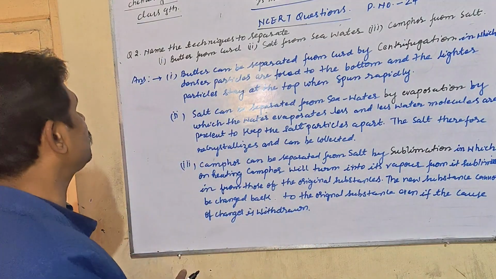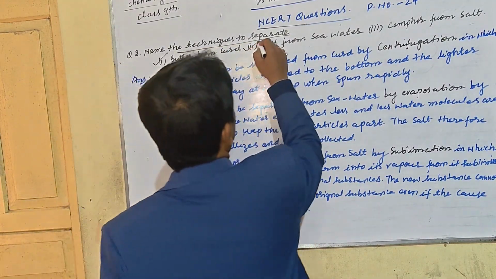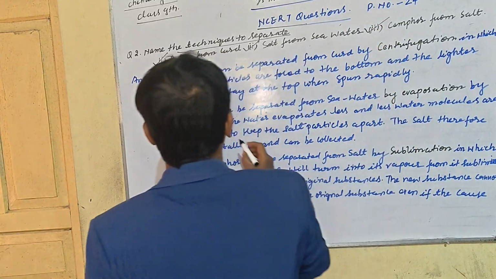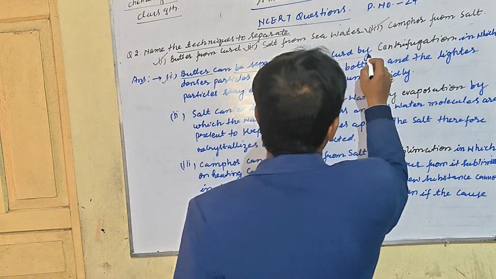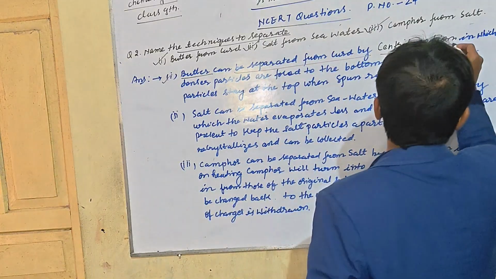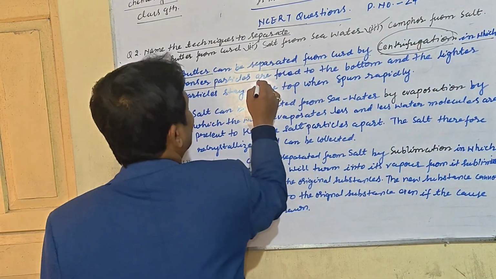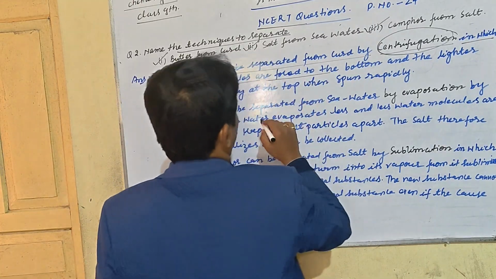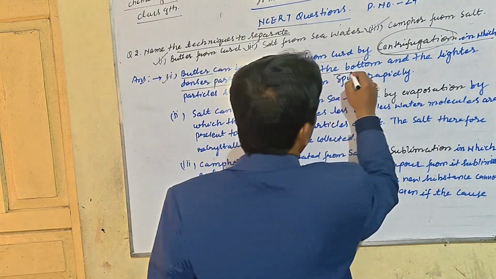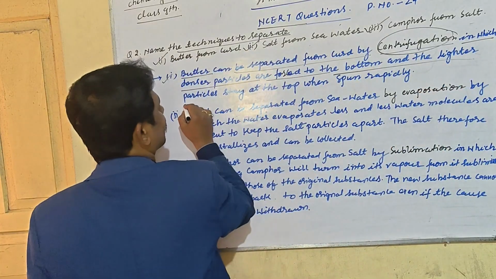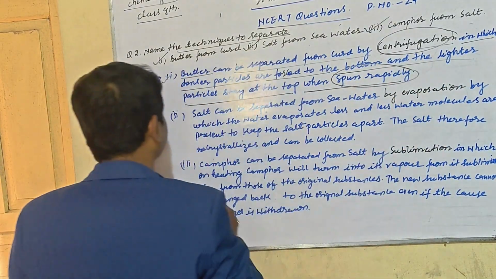So my dear students, the techniques to separate butter from curd, salt from seawater and camphor from salt are as follows. Butter, a milk product, can be separated from curd by the centrifugation method, in which denser particles are forced to the bottom and the lighter particles stay at the top when spun rapidly.